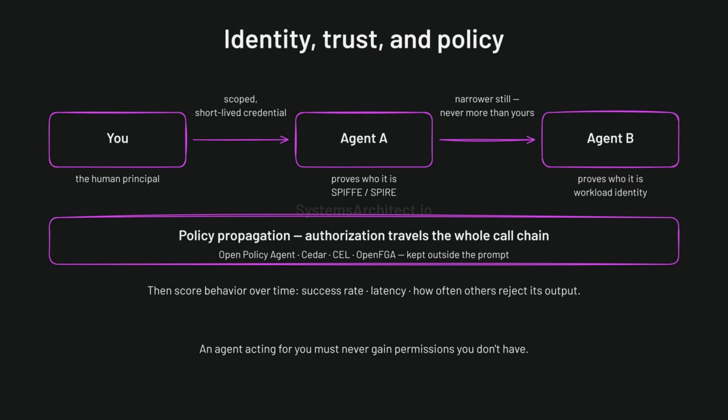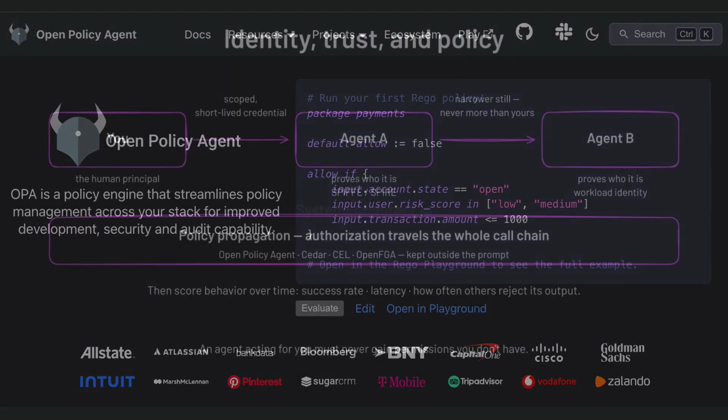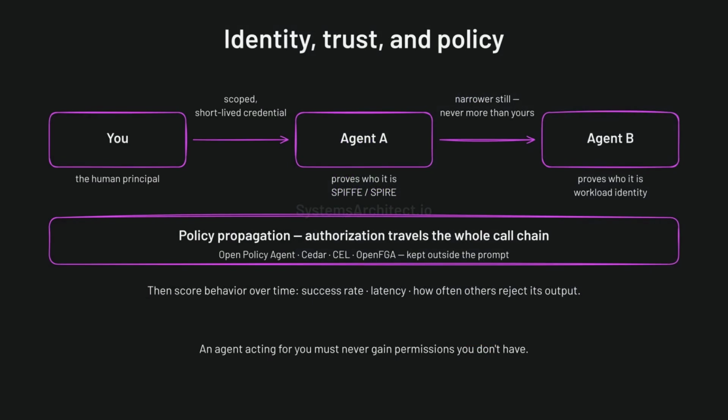An agent acting for you must never gain permissions you don't have. Pass scoped, short-lived credentials. Open Policy Agent and Cedar keep those rules outside the prompt. Solo's agent gateway patterns wire CEL, OPA, and OpenFGA style checks onto MCP and agent core fronts. Identity and authorization travel with the call, not only inside the model prompt.